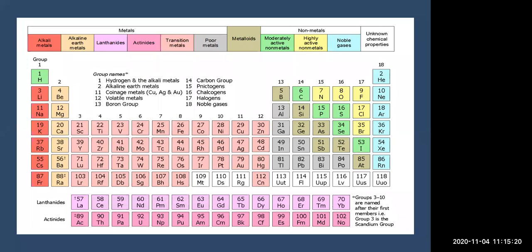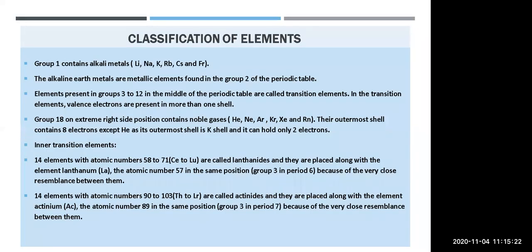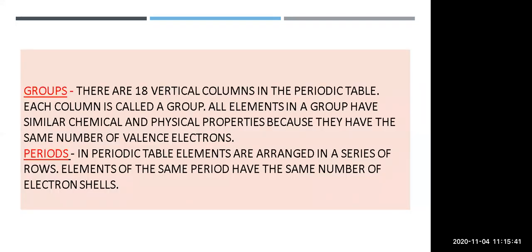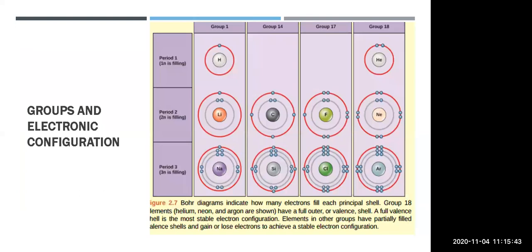You can see here. After that, group 18 on the extreme right side position contains the noble gases He, Ne, Ar, Kr, Xe and Rn. Their outermost shell contains 8 electrons except helium, as its outermost shell is the K shell and it can hold only 2 electrons. We can see here the group 18 element helium contains 2 electrons, as its atomic number is also 2, and it is fully filled.